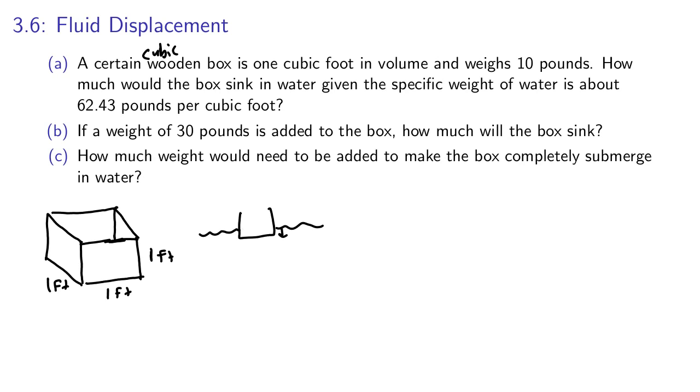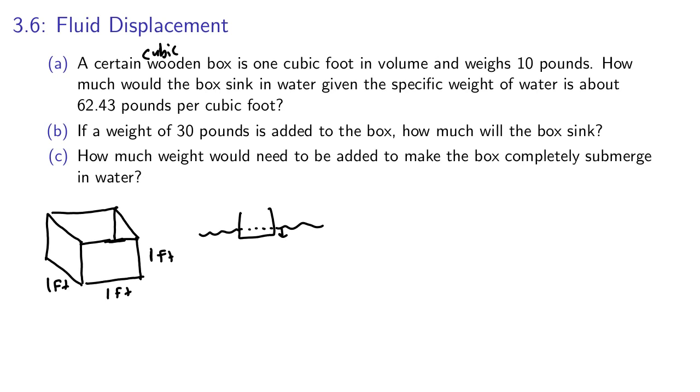So we have to think about this a bit. We have to remember Archimedes' principle. The amount of water that we displaced, that weight will be the buoyancy force. Okay?